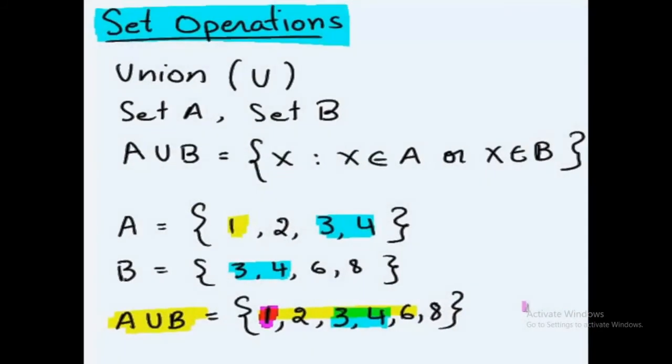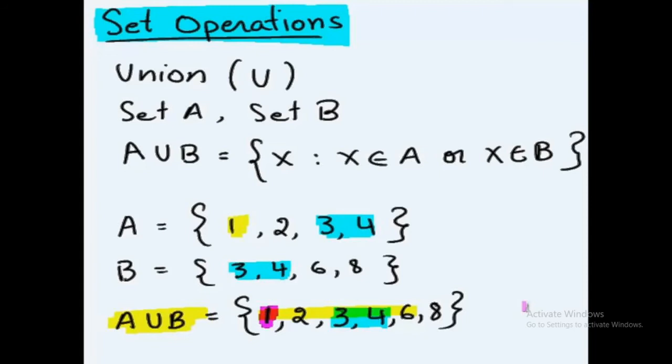Okay, the next and very important topic of set operations is union. Union is basically of set A and set B. We can denote union simply by the symbol ∪, like we show here, A ∪ B. This ∪ is basically union. So we have A ∪ B equals {x : x belongs to A or x belongs to B}.